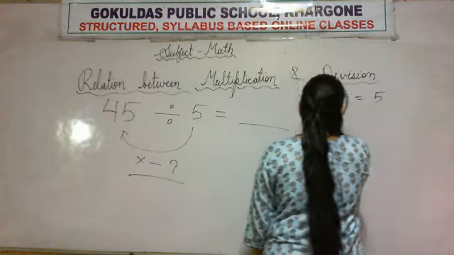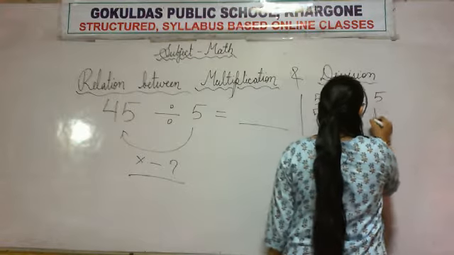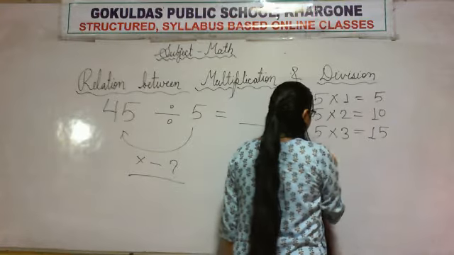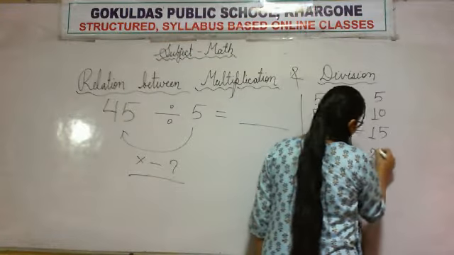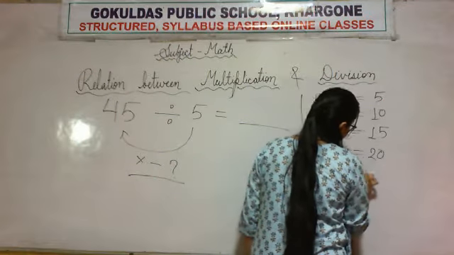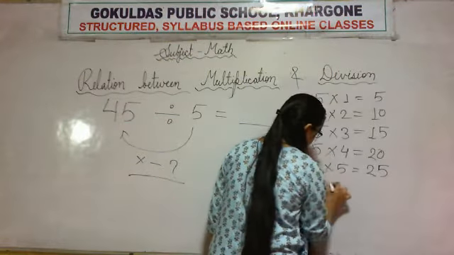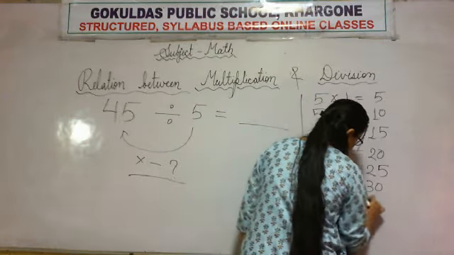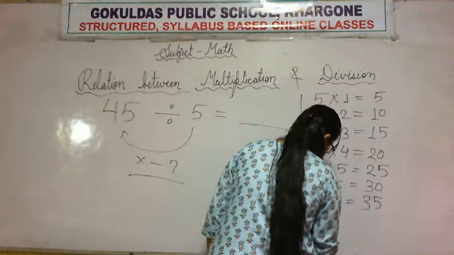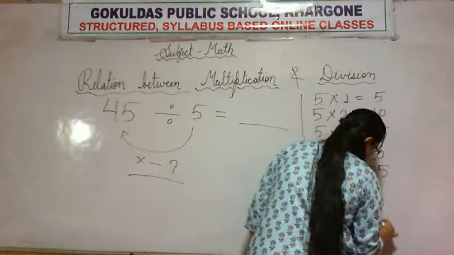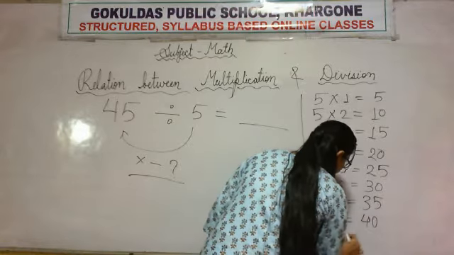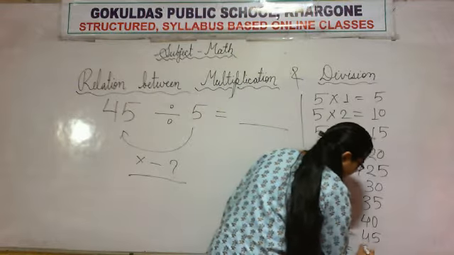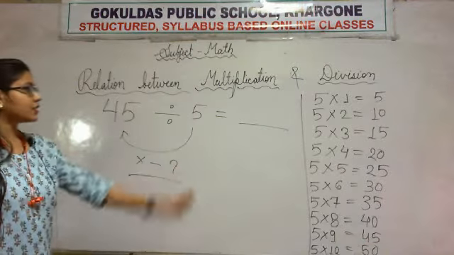5 ones are 5, 5 twos are 10, 5 threes are 15, 5 fours are 20, 5 fives are 25, 5 sixes are 30, 5 sevens are 35, 5 eights are 40, 5 nines are 45, and 5 tens are 50. Okay students, so this is the table of 5.